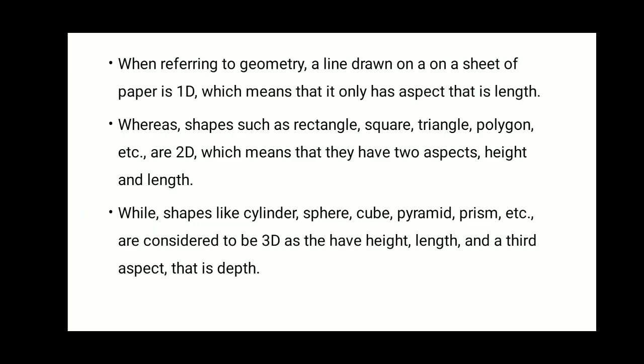When referring to geometry, a line drawn on a sheet of paper is 1D. Whatever line, one single line you are drawing, will be one dimensional, which means that it only has one aspect, that is length. Shapes such as rectangle, square, triangle, polygon, etc. are 2D, which means they have two aspects, that is height and length. While shapes like cylinder, sphere, cube, pyramid, prism, etc. are considered to be 3D as they have height, length and a third aspect, that is depth.